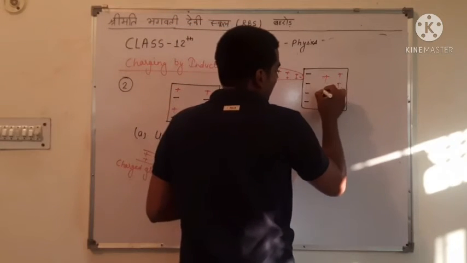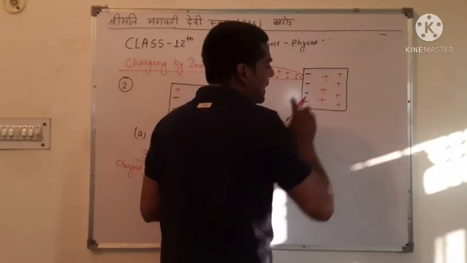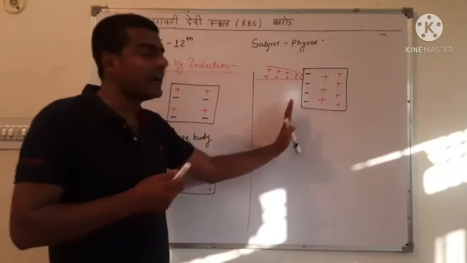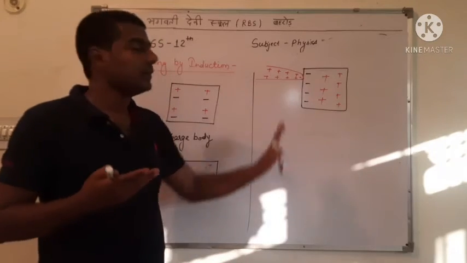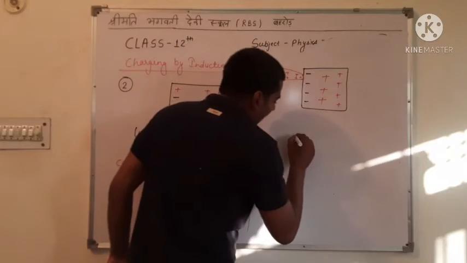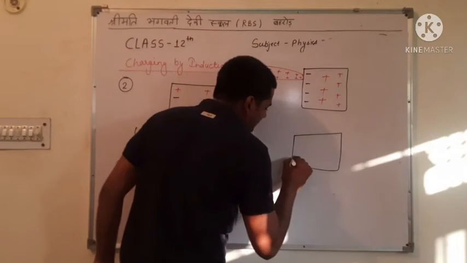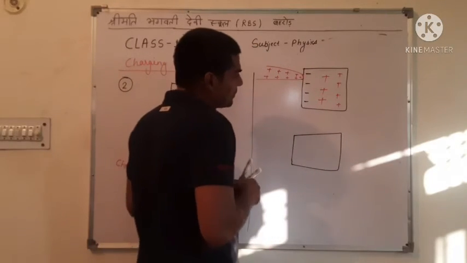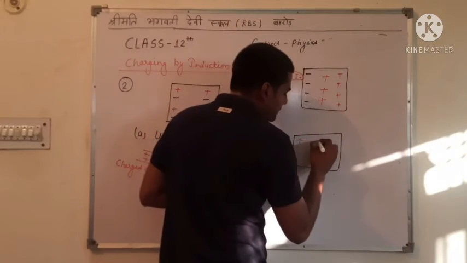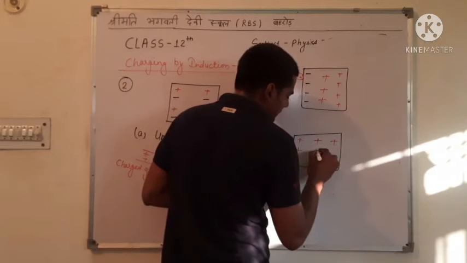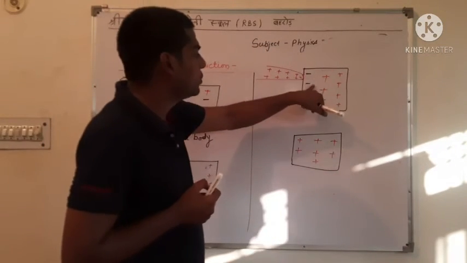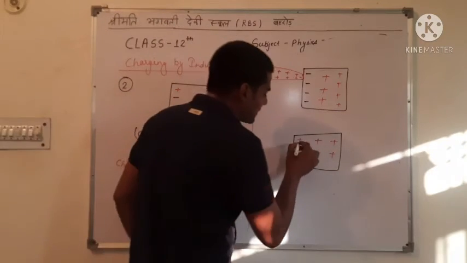Let us consider it gave 3 positive charges to the uncharged body, and after that we remove the charged glass rod. Then at this condition we have 7 positive charges and 4 negative charges.